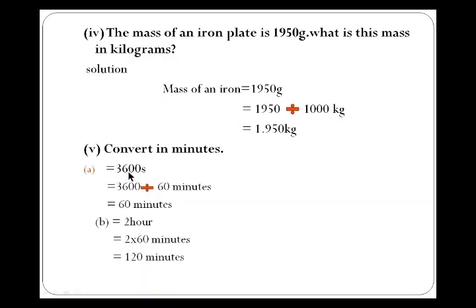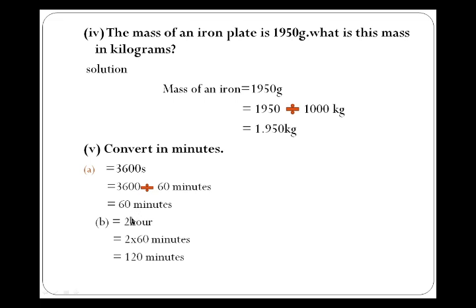Convert 3600 second into minutes. Second is a smaller quantity, minute is a larger quantity. It means that we have to divide. So divide by which number? The relation between minute and second is 1 minute is equal to 60 seconds. So you have to divide by 60. So you get your answer, 60 minutes.